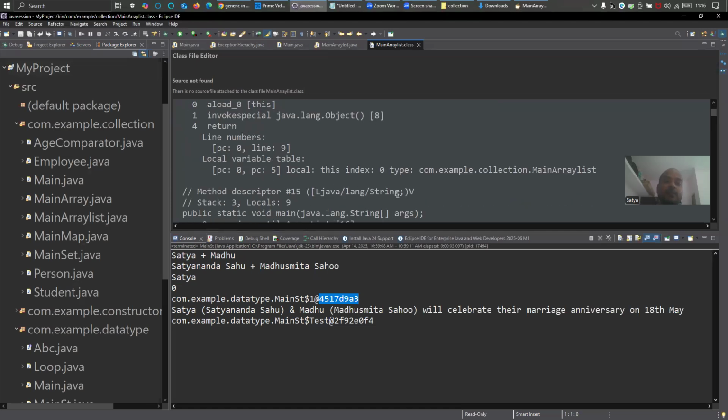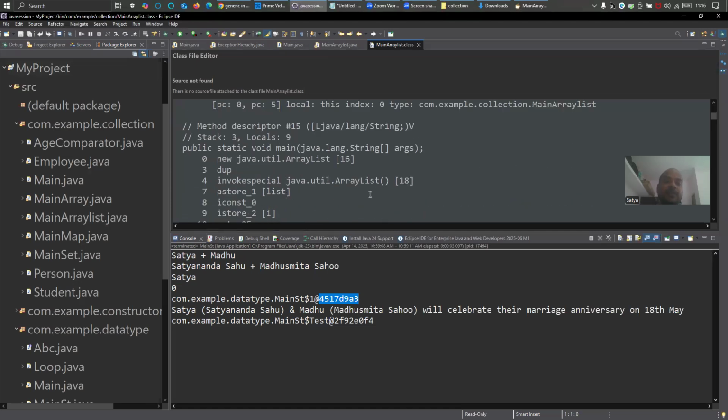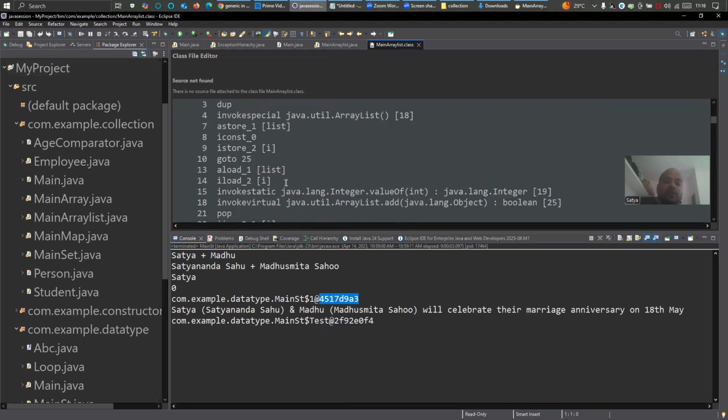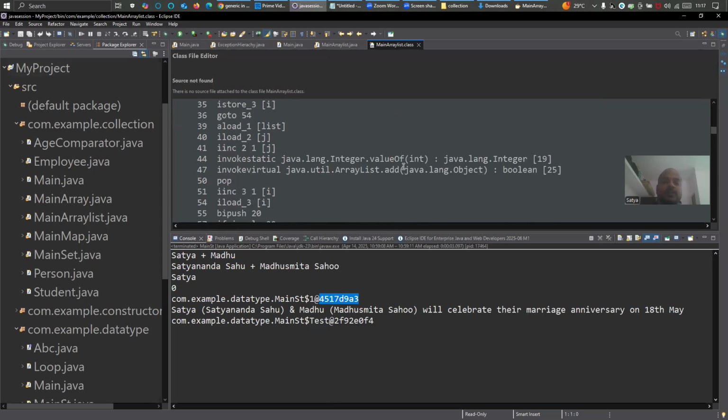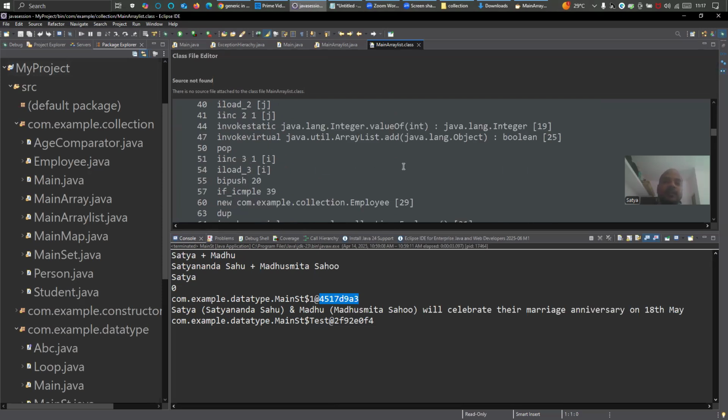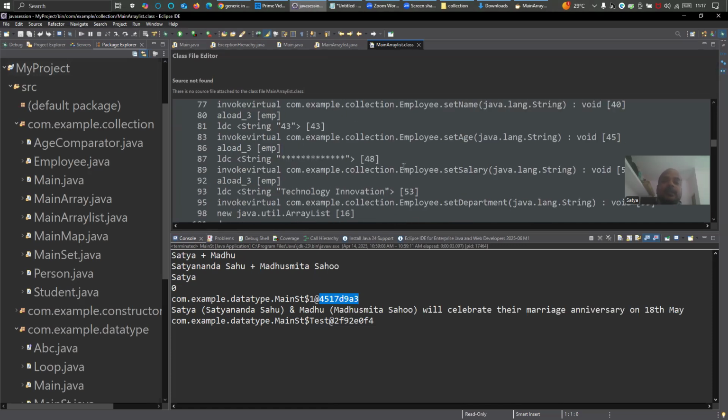This is how Eclipse is decompiling the public static void main in the main array list class, with the loop invoking java.lang.Integer intValue. See, this is the list. Here there is no generic symbol, right? If you see, there is no generic way of doing this, right?